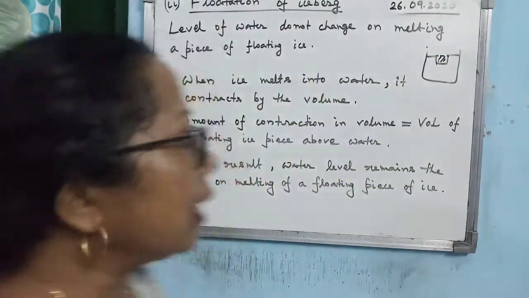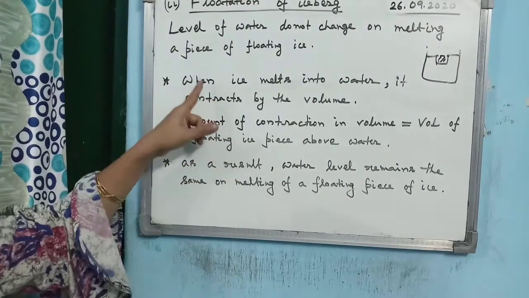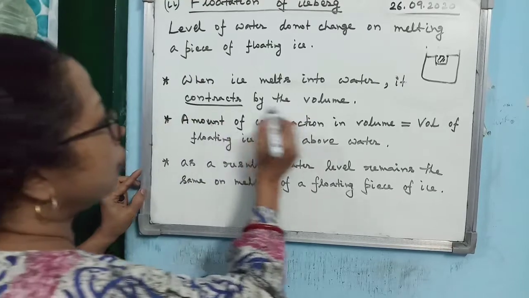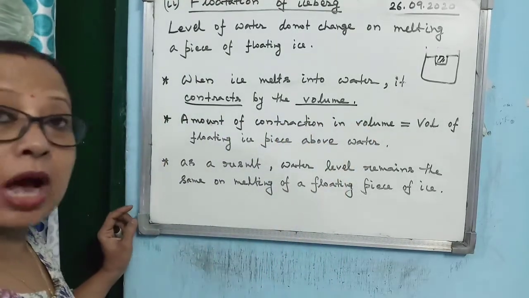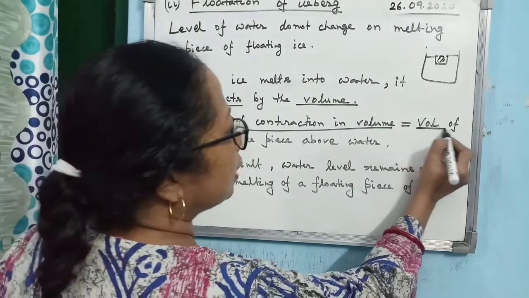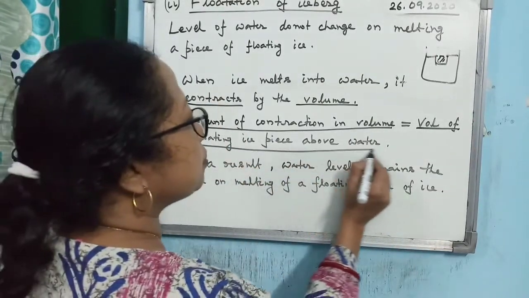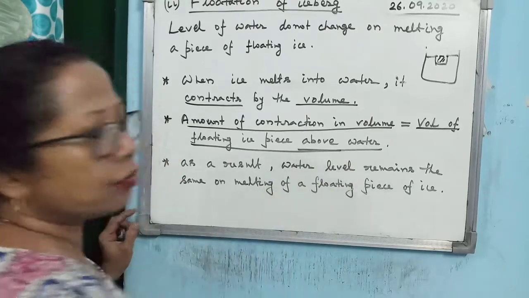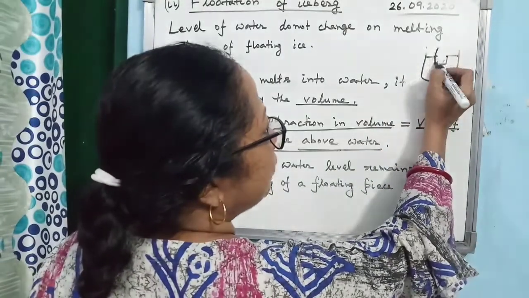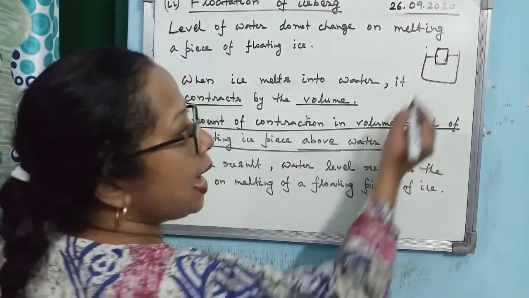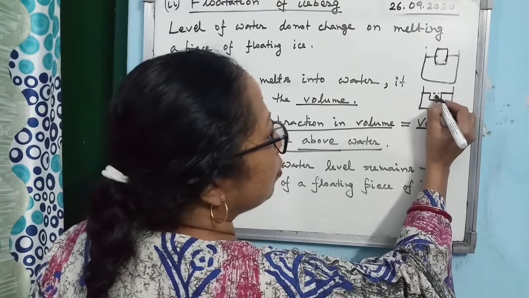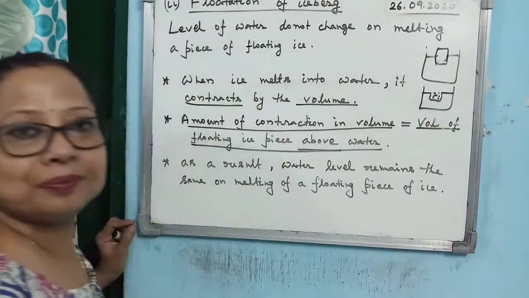So you can write down point-wise this way: when ice melts into water, it contracts in volume, first point. Then the question is how much? The amount of contraction in volume is equal to the volume of the floating ice piece above water. So if this is the volume of the ice piece, the volume of the water will be this much.